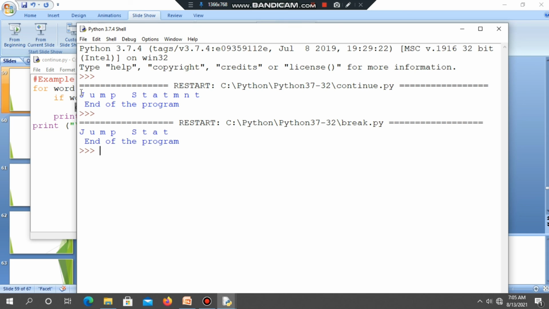If you are using the continue statement, what output is displayed? Jump STATMNT, that is, the letter E alone cannot be printed. Now, by using the break statement, what output is displayed? After the letter E, the letters cannot be printed. So break is used to exit from the current loop. Continue is used to force the next iteration of the loop. That is the difference between continue and break statements.